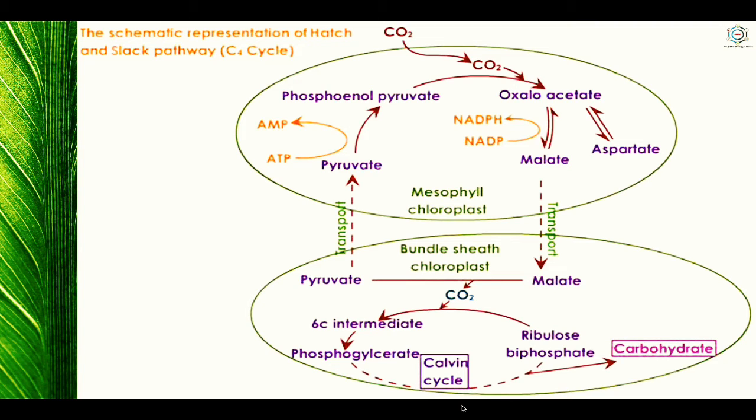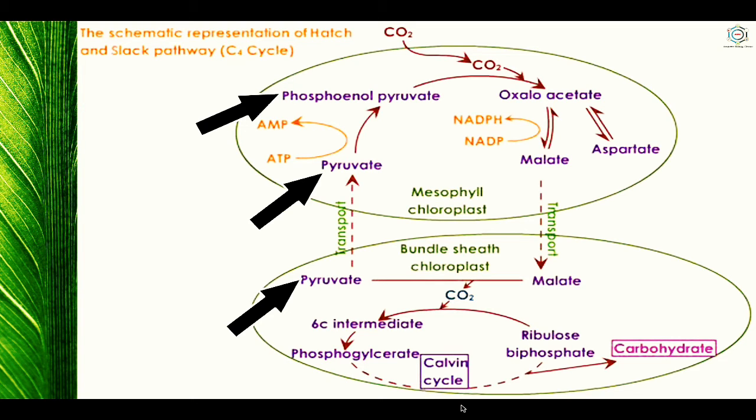The pyruvic acid formed by the decarboxylation, indicated by the black arrow in this picture, returns to the mesophyll cells where it is converted to phosphoenol pyruvic acid. The reaction is catalyzed by the enzyme pyruvate phosphate dikinase.